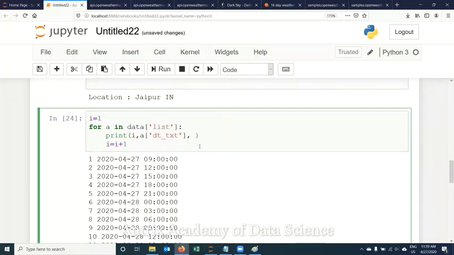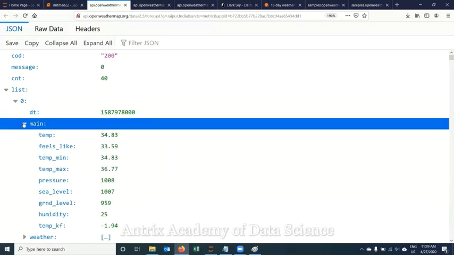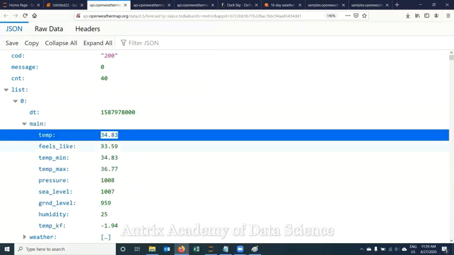For that, I'm referring to this A as my dictionary. Under A, I have DT. Under A, I have main. Under main, I have temperature or feels-like temperature.